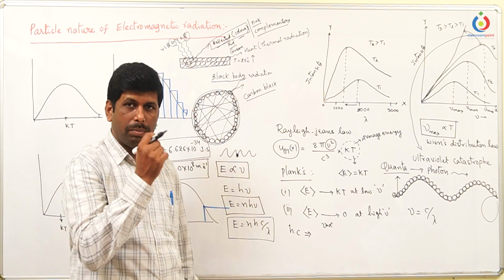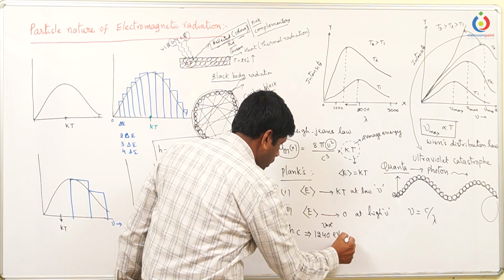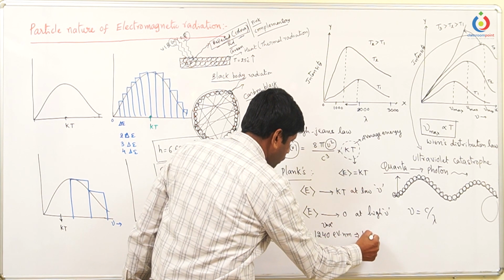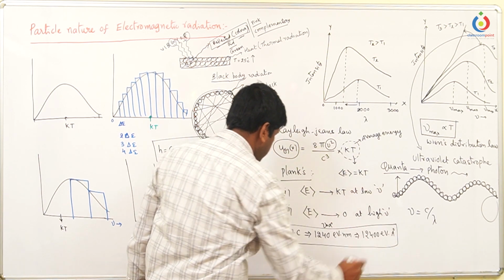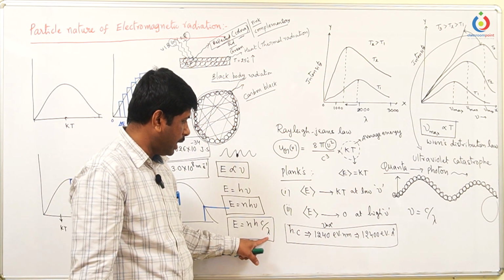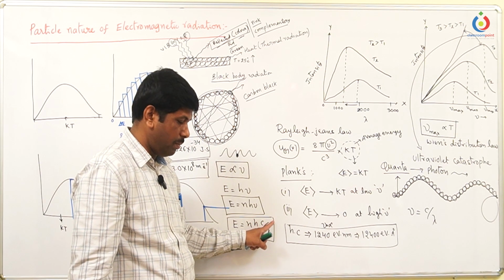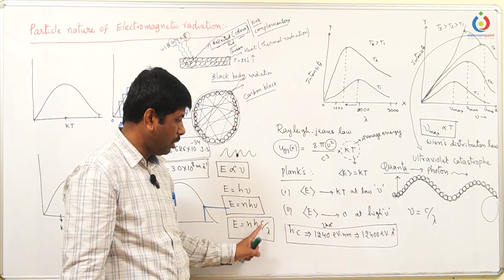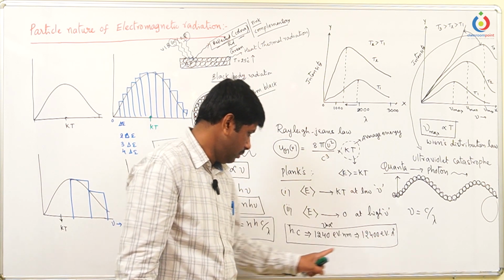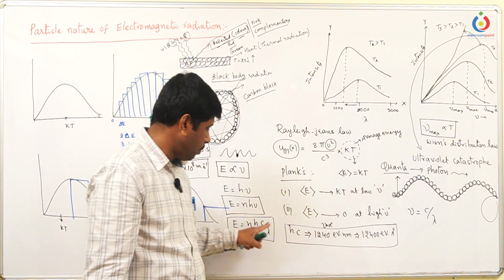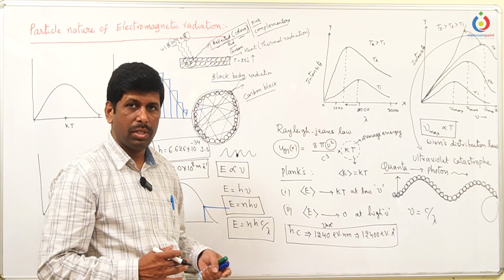So the hc value approximately we can take as 1240 electron volt nm, or 12400 electron volt angstrom. That means when the wavelength of the light is given in nanometers, we can take this value directly. So hc value 1240 electron volt nm divided by lambda in nanometers. Nanometers cancel out, so you get the answer in electron volts. And if the lambda value is given in angstroms, then you take 12400 electron volt angstroms, and here lambda is also in angstroms. Angstrom units cancel out, so again the answer comes in electron volts.